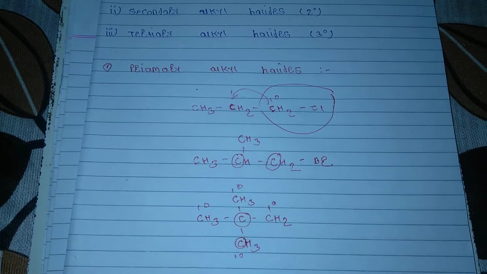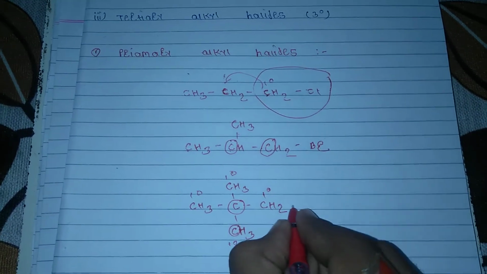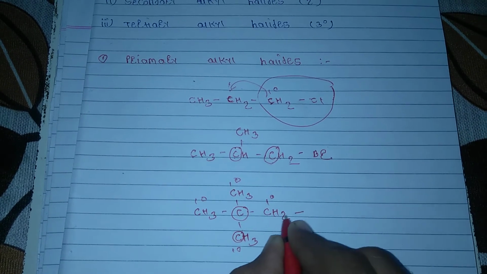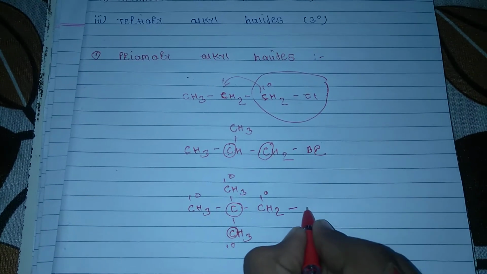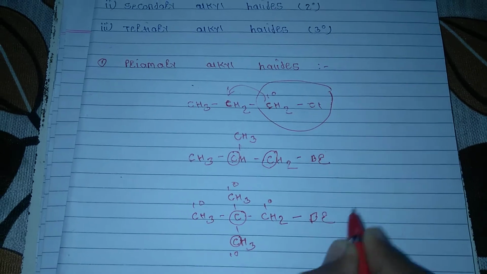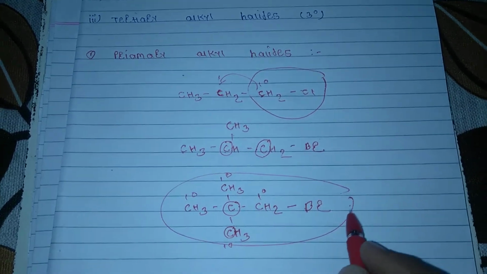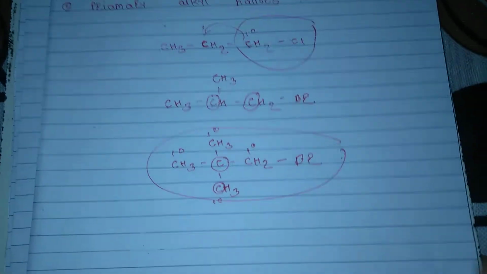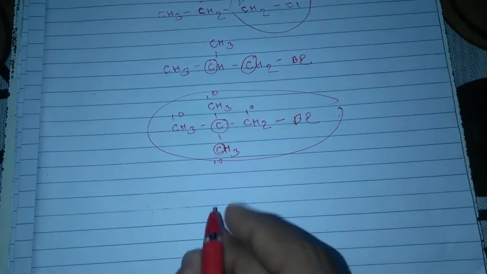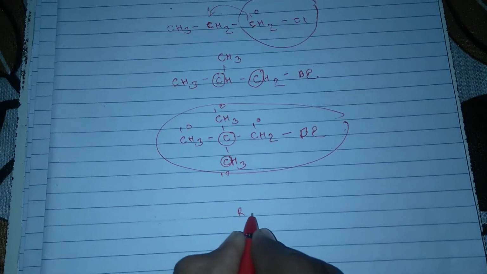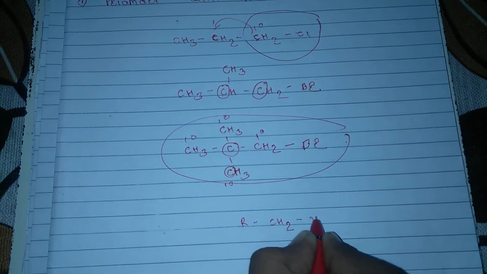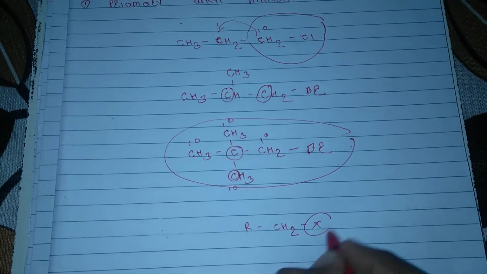So in this primary carbon atom the halide group is attached, so this is a primary alkyl halide. Now the general formula for representation of the primary alkyl halide is this, where X is the halide group.